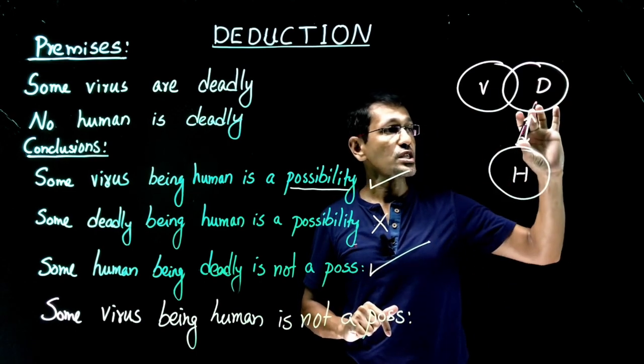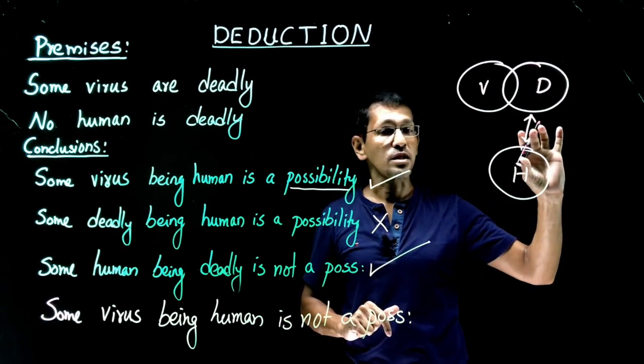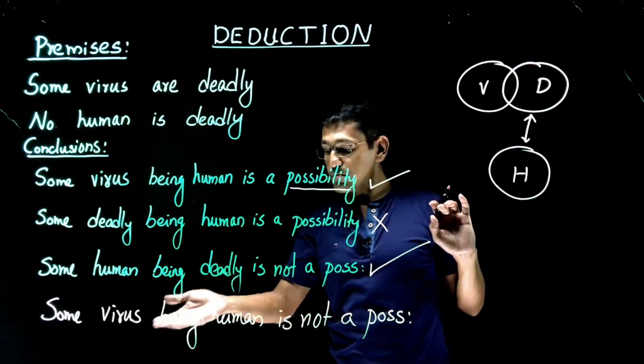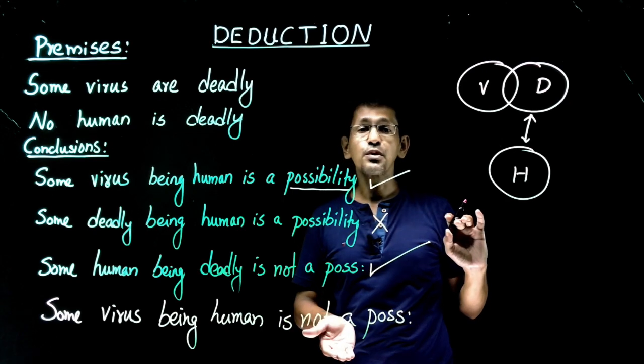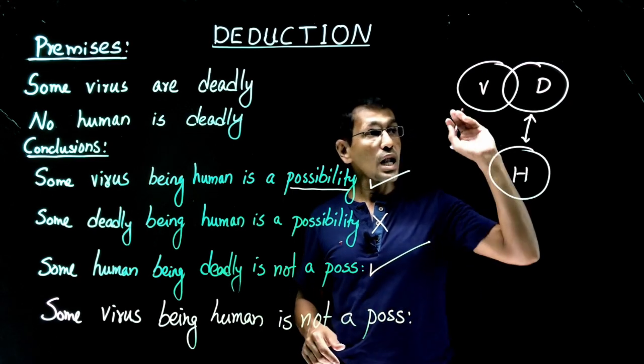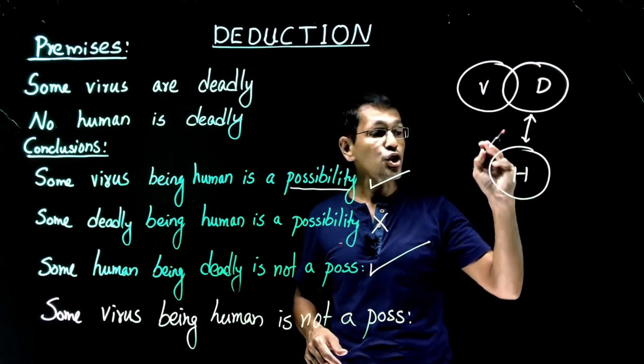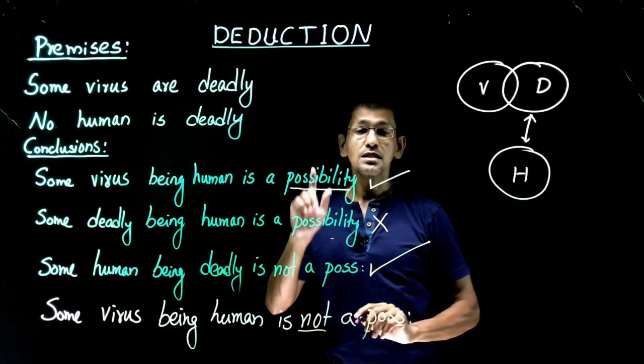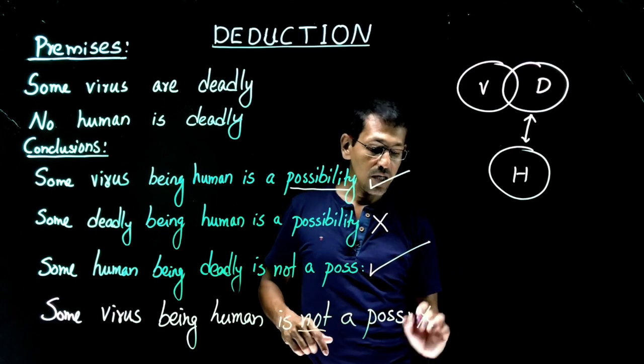But there is a restriction for deadly and human. Virus can intersect with a human. So some virus being human is a possibility. That means not a possibility is invalid. So that one doesn't follow.